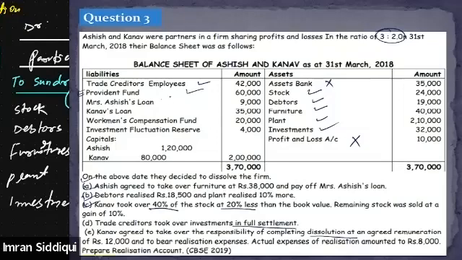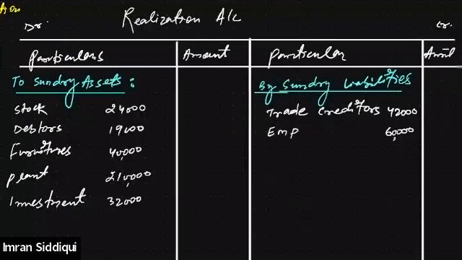All right. So Mrs. Ashi's loan is an outsider's liability. It is not the partner's liability. It is not the liability towards the partner. So we won't be transferring it to the cash account. Instead, this will be transferred to the realization account on the debit side, just like any other liability. It will be treated as an external liability, and we will write it in the realization account debit side, just like any other liability. Mrs. Ashi's loan. What was the amount? The amount was just 9,000.